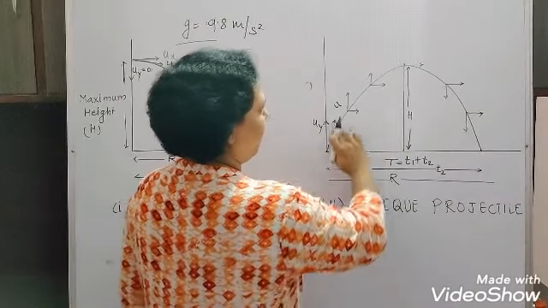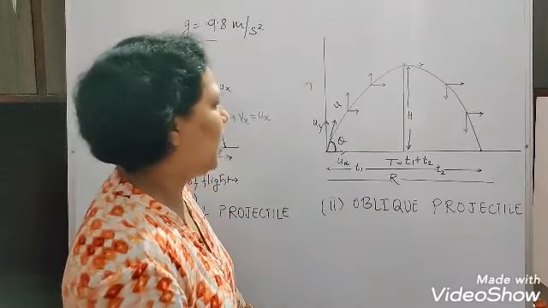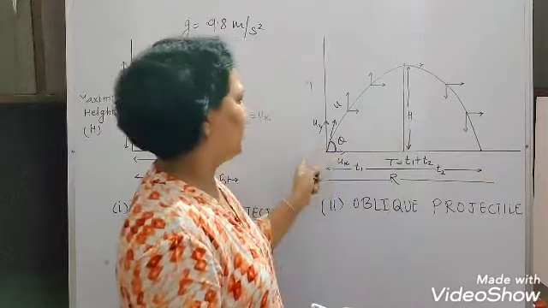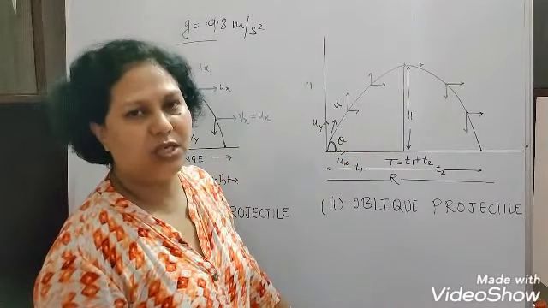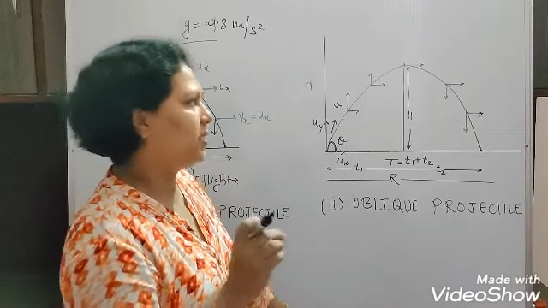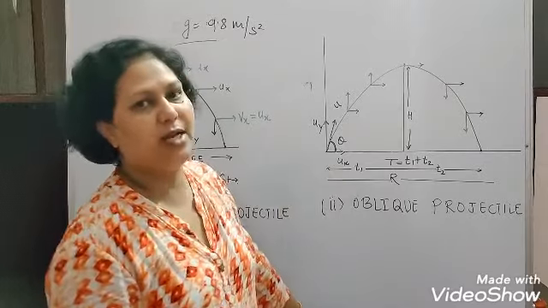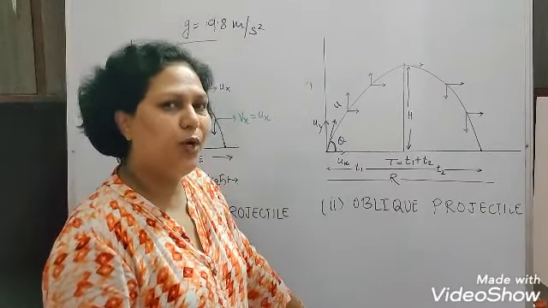This way a parabolic path is traveled by the projectile. This is the path which is called the trajectory of the projectile. When we derive the formula, at that time we will show that the trajectory is parabolic.